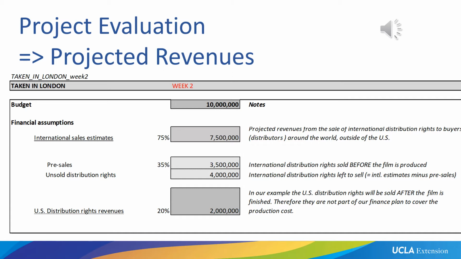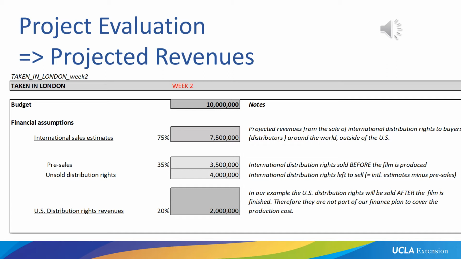The sales agent then goes ahead and does some pre-sales, and in our case 35% of the budget were pre-sold. That's $3.5 million in actual pre-sale contracts. While the international sales estimates are just estimates, projections, the pre-sales are now actual contracts. These are actual distribution agreements, and they're called pre-sales only because they're done before we're producing the movie.